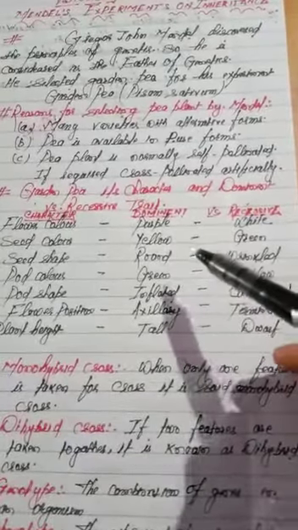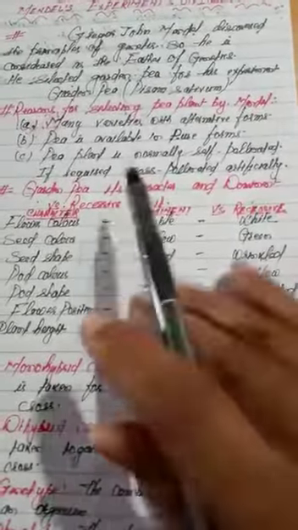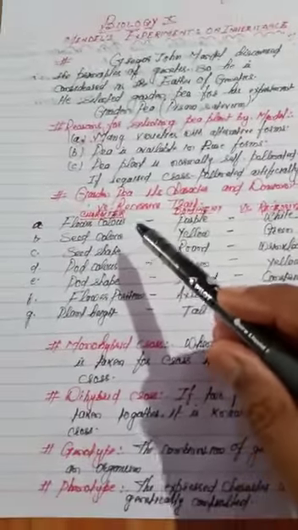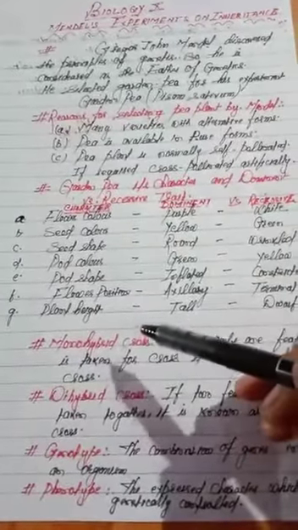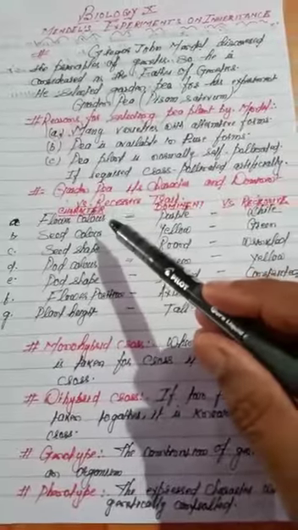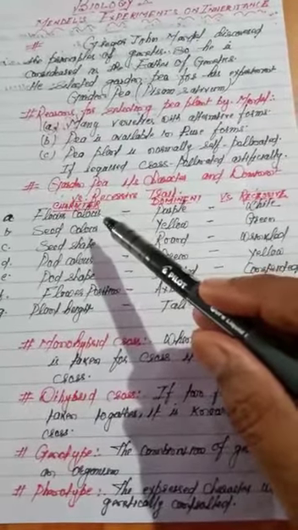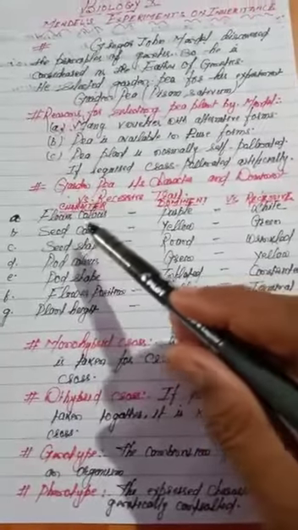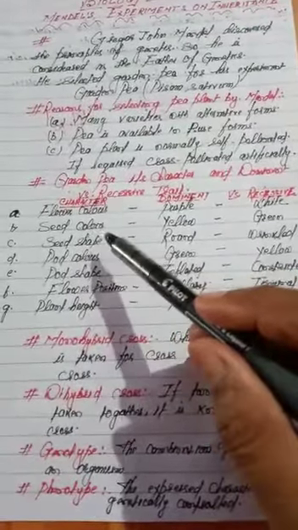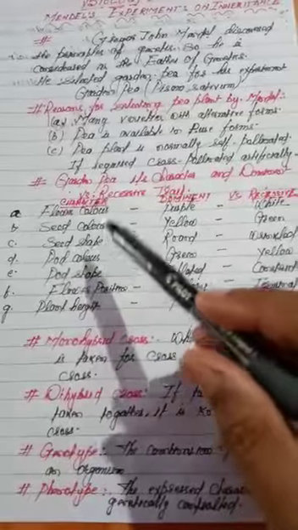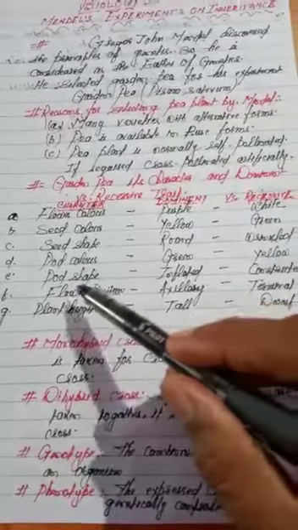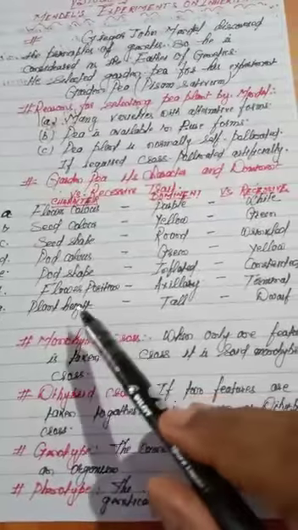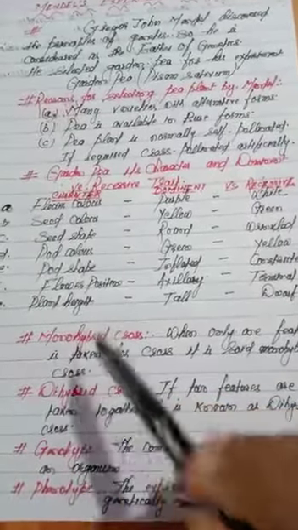So let us see some characters associated with the garden pea, with their dominant and recessive characters. Seven characters were selected by Gregor John Mendel: flower color, seed shape, pod color, pod shape, flower position, and plant height.